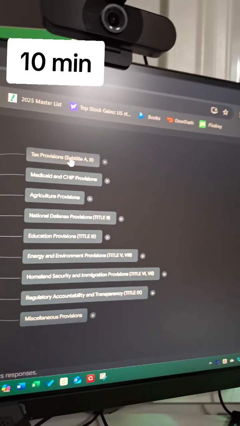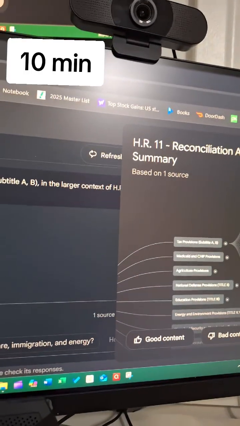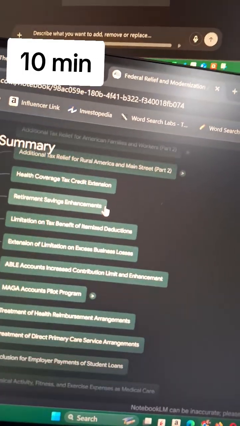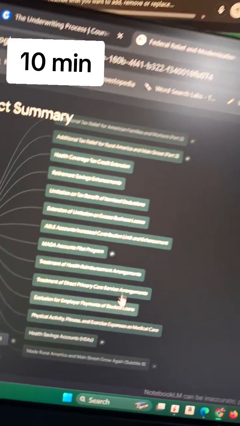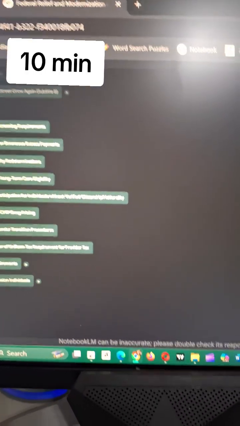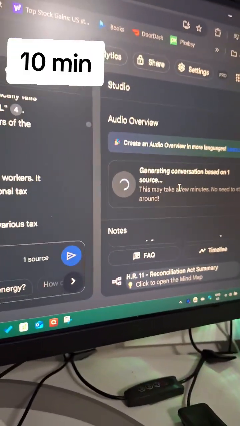Let's look at tax provisions first because that's the top one. I have no idea. We're doing this together. This is the first time I've done this. Retirement saving enhancements. These are all of the things. Okay. What else we got in this? We got Medicaid in here. Whoa, swing. Okay, so we got all of these things that are part of this great big beautiful bill, as Donald Trump calls it. Okay. We're just going to short circuit this, close that down, and we'll wait for the podcast to be created.